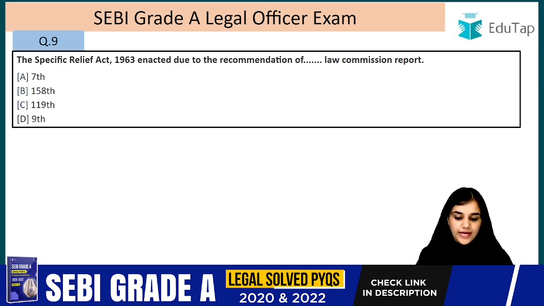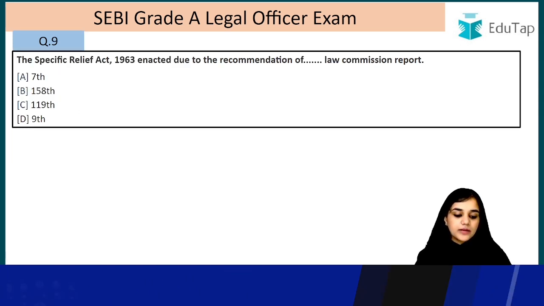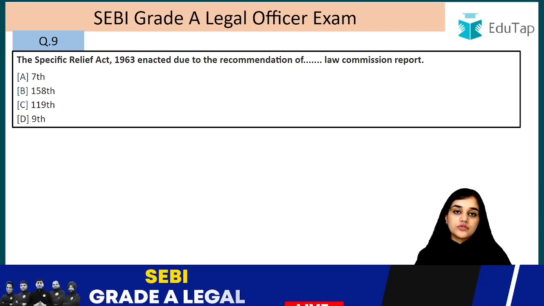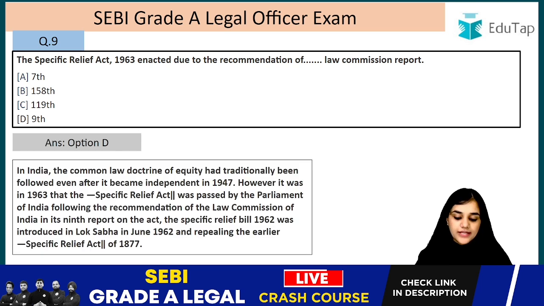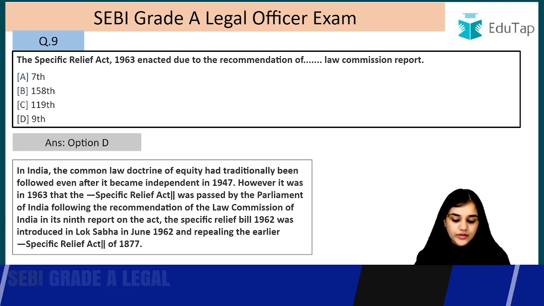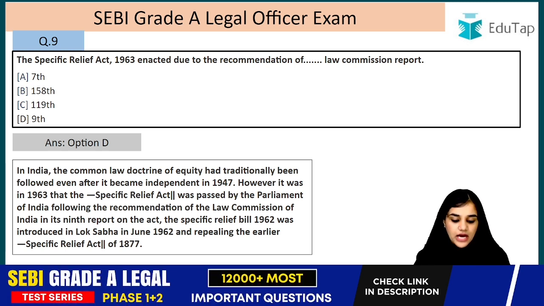Moving on, question number 9. The Specific Relief Act 1963 was enacted due to the recommendation of which Law Commission report? This question is really important for you. So it is the 9th Law Commission. Let's read it. In India, the common law doctrine of equity had traditionally been followed even after it became independent in 1947.